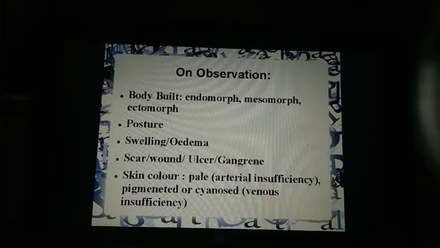Posture. It may happen that due to pain in one extremity, the patient may not be able to take weight when standing. So you may observe that. Swelling or edema, as I have said, in venous disease there will be edema, or maybe pitting edema. Then you may observe any scar, wound, ulcer or gangrene. In chronic cases of arterial disease, gangrene is more susceptible to form. Skin color, there will be pale skin color in arterial insufficiency, or it will be pigmented in venous insufficiency. I have told you the reasons. Pale because no blood supply and pigmented because of extreme blood supply.